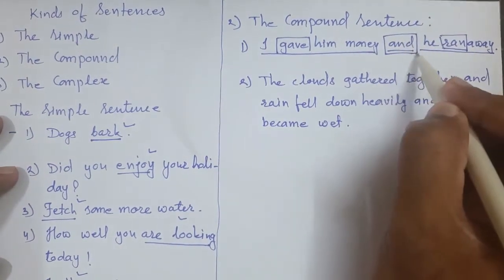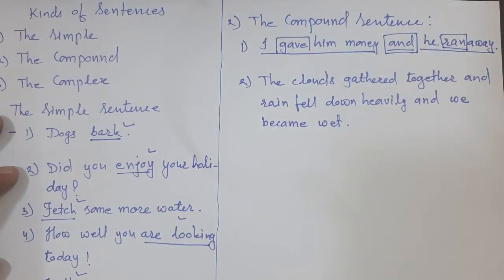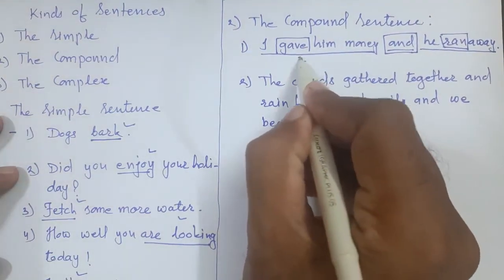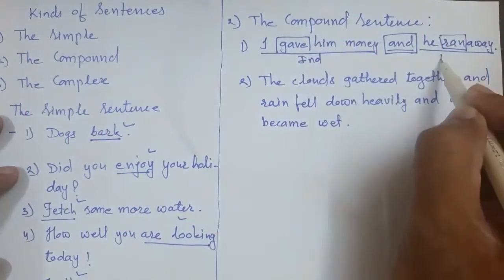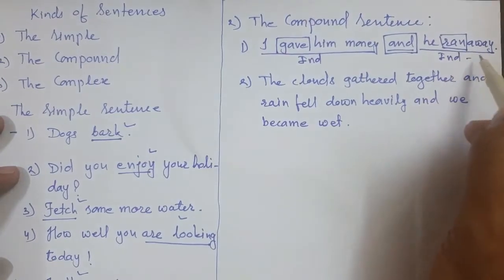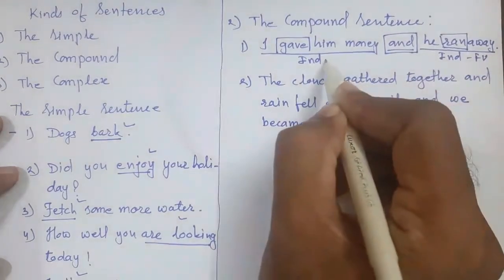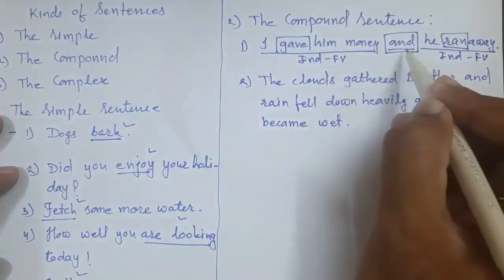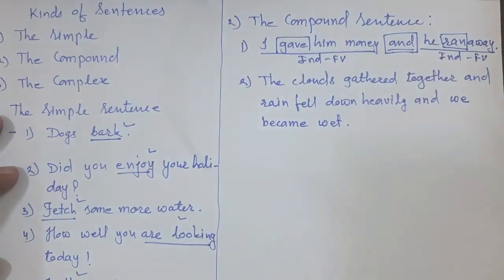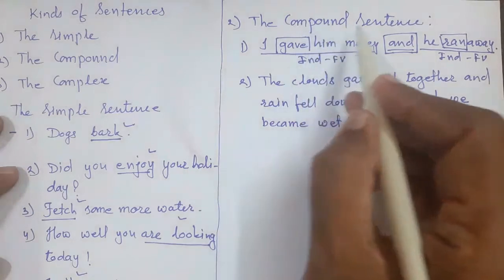Such a kind of sentence is called a compound sentence.